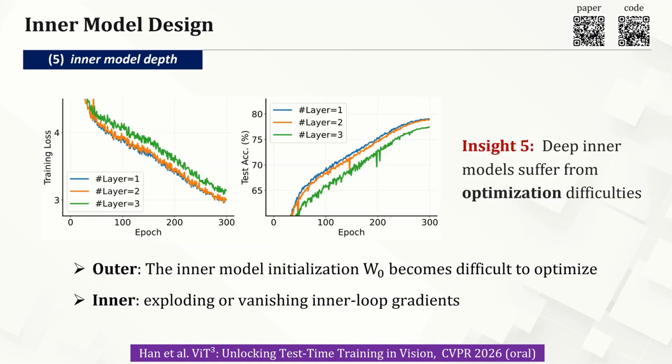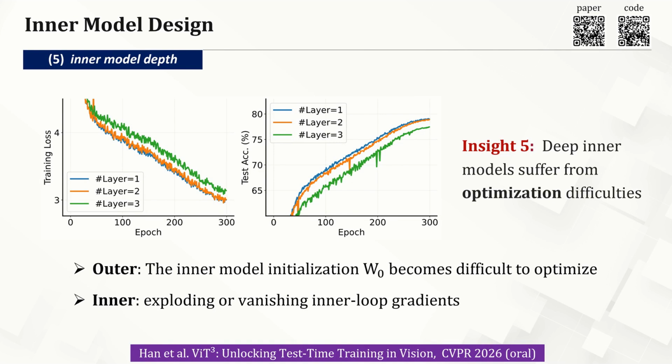One might assume that if wider is better, deeper would be better too. However, we observe that deep inner models currently suffer from severe optimization difficulties. Specifically, in our experiments, deeper inner modules actually led to higher training loss and lower test accuracy. We attribute this problem to 2 aspects. First, the outer network struggles to learn a good initialization for a deep inner model. Second, deep inner models suffer from vanishing or exploding gradients during the fast inner loop updates. We all know deep networks possess incredible capability, which is a key factor of deep learning. So, solving this optimization challenge for deep inner TTT models is one of the most exciting open research directions we identified.